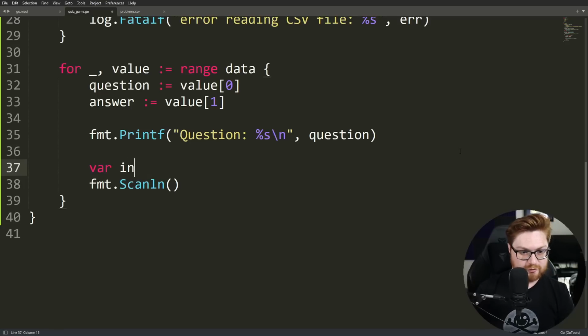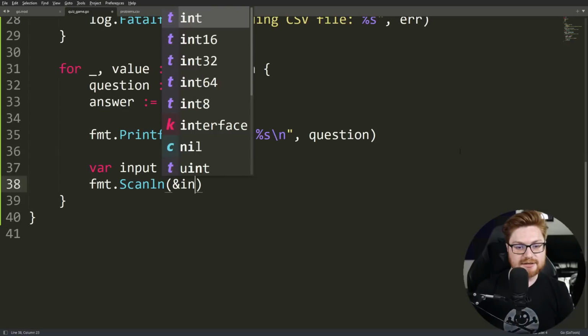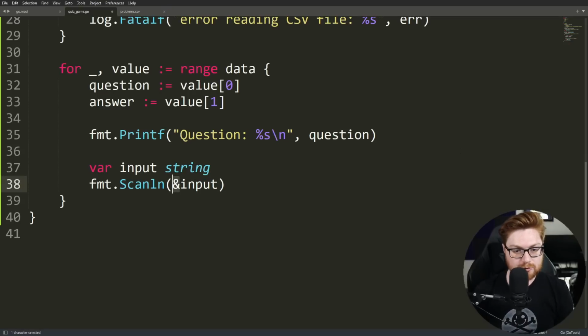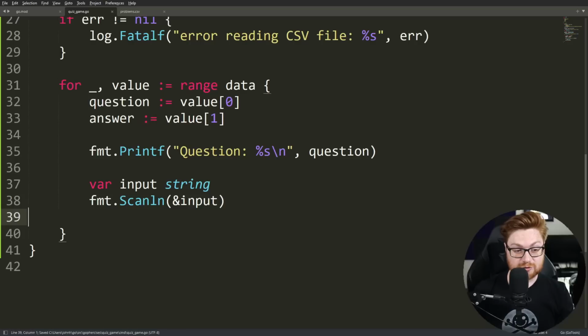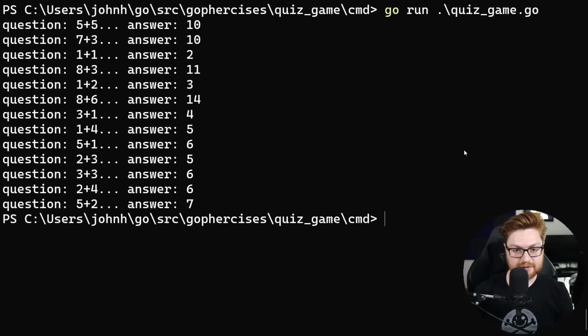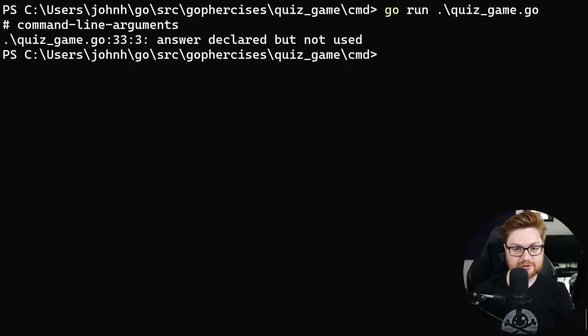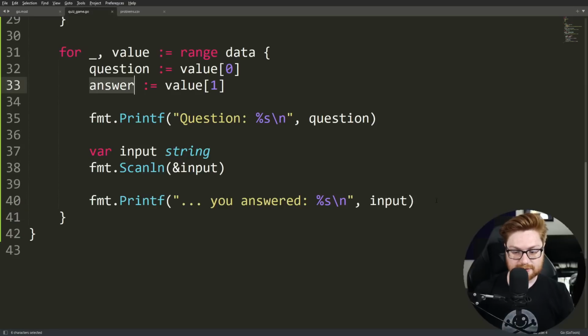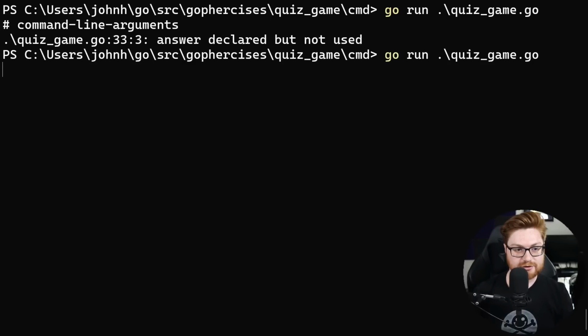Is that going to work just fine for me? That should be a string, and then we'll end up putting the data into the address of string. So we'll use that with an ampersand there, being the literal value should be popped into it. Let's see if that will give us anything. Let's try that. Let's go ahead and afterwards say you answered with a little input here, our input, correct? Let's see if that is displayed for us. Oh, answer declared but not used. Okay, yep. Let's do a little underscore there to nerf that out.